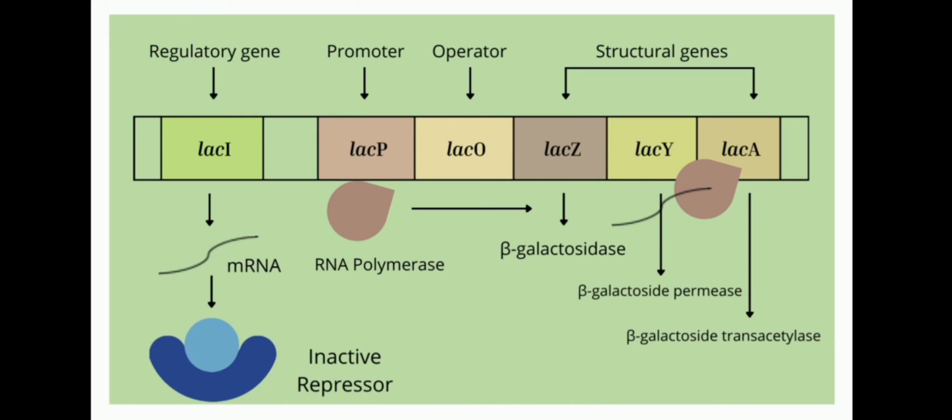It clears off the operator, clearing the way for RNA polymerase. Thus, RNA polymerase can then bind to the promoter and transcribe the structural genes. Transcription of structural genes occurs at a higher rate, resulting in an increased concentration of products. In this case, the lac operon is on.